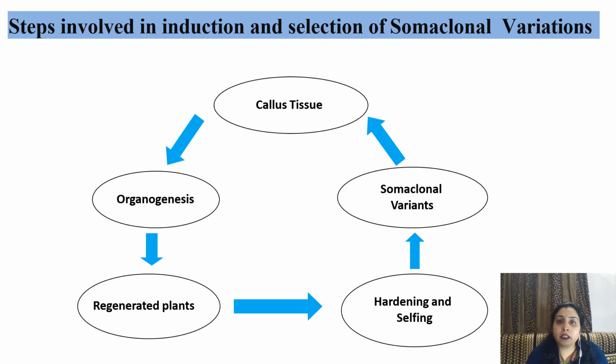Steps involved in induction and selection of somaclonal variation. Callus tissue, the process of organogenesis is done. By the process of organogenesis, by changing the concentration of the hormones, whole plant is regenerated. Then the plant is planted, hardening and selfing is done, and they are observed for phenotypic characters. Somaclonal variants are found.